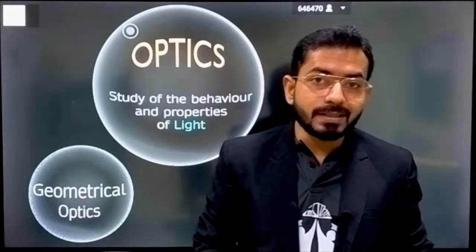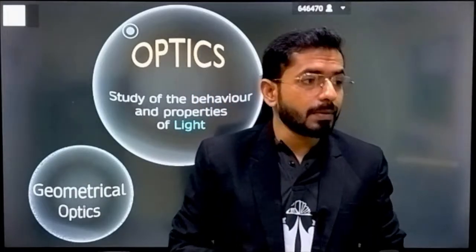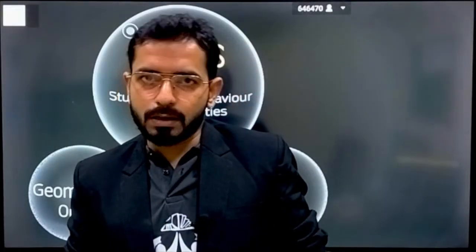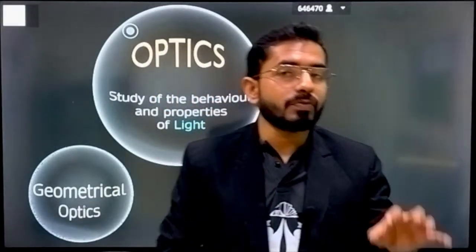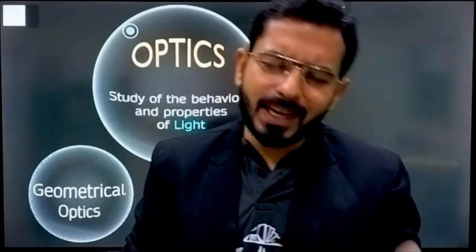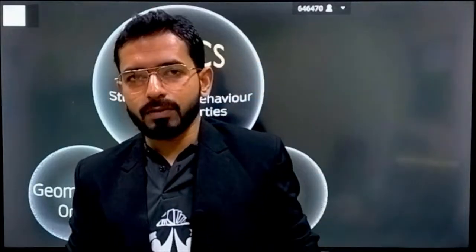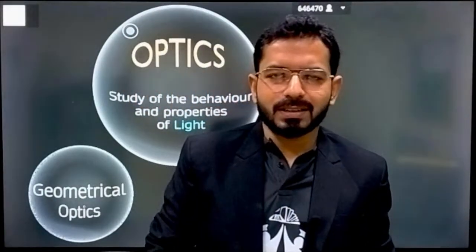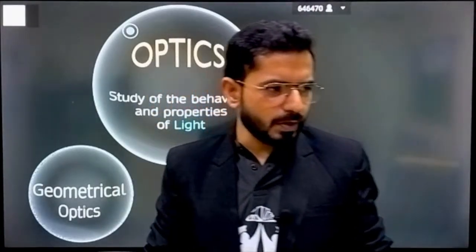Then we'll be watching the refraction through spherical surfaces. Then we'll be watching about the lenses. Lenses are also made up of two spherical surfaces. Some of the basic things you already know in this chapter: the mirror formula. All of you know the mirror formula, 1/v + 1/u = 1/f. All these terms, v, u, f, what are these terms? Again we are going to see. Anyways, I think students study a decent amount of these optics things in class 9th, if I'm not wrong.